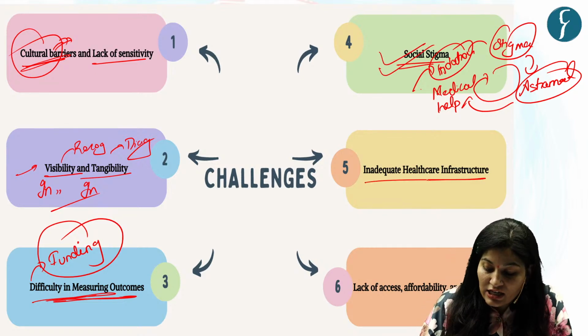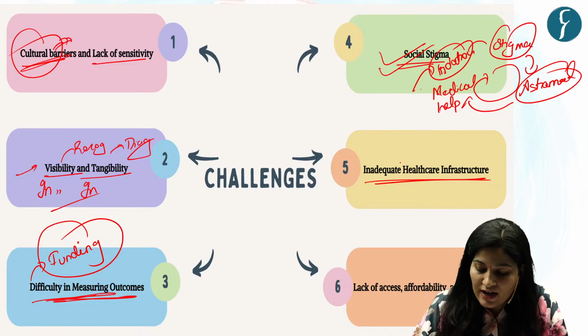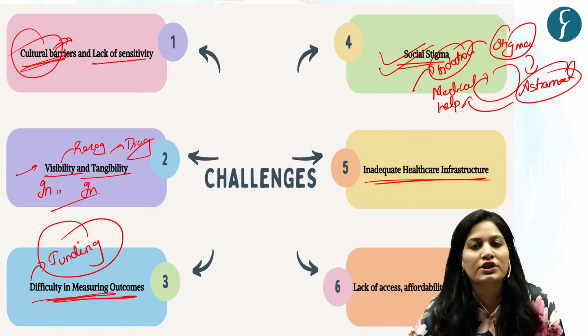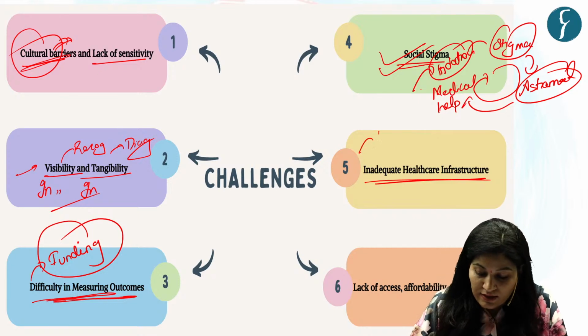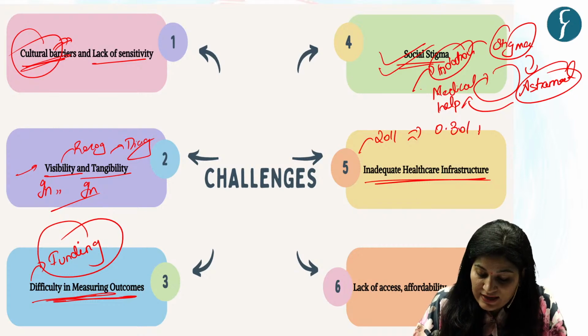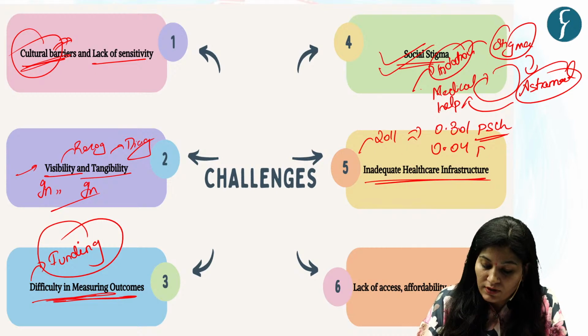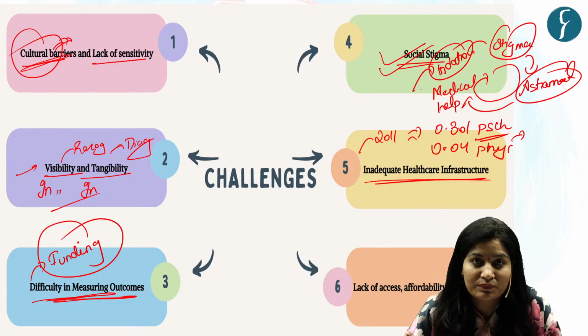Next, inadequate healthcare infrastructure. The Indian healthcare infrastructure is under-resourced, particularly in mental health. There is a profound shortage of medical facilities and psychiatric wards. Like in 2011, there were 0.31 psychiatrists and 0.04 psychologists with respect to 1 lakh patients suffering from mental disorder.